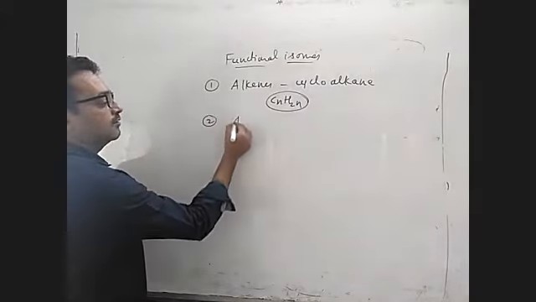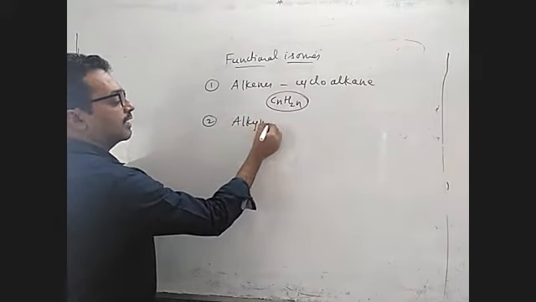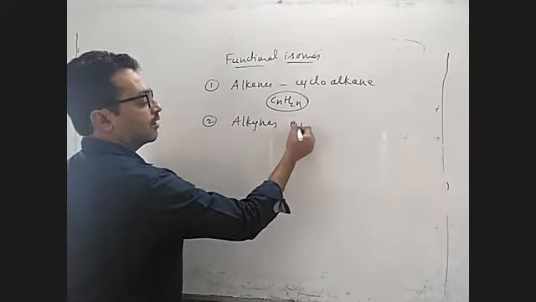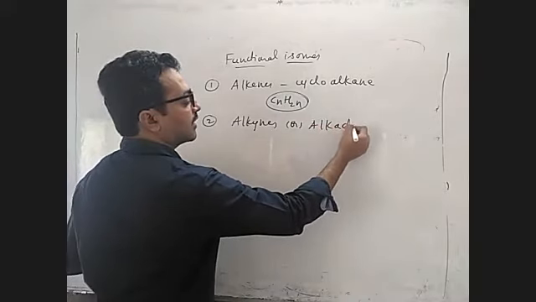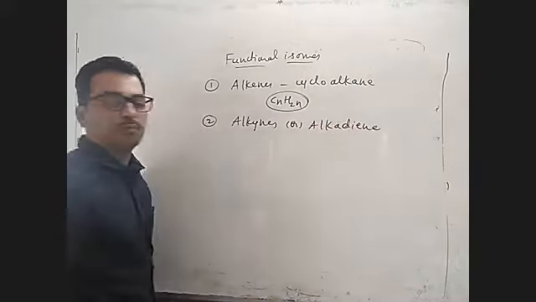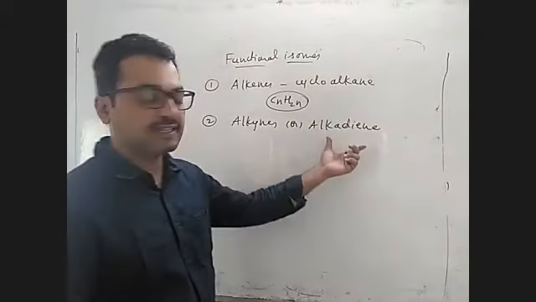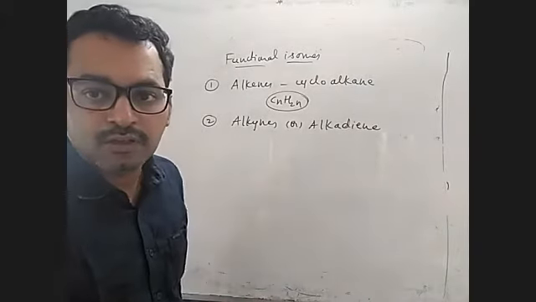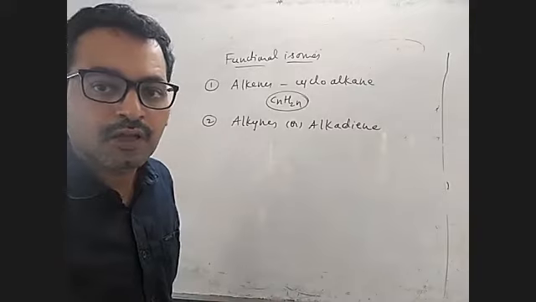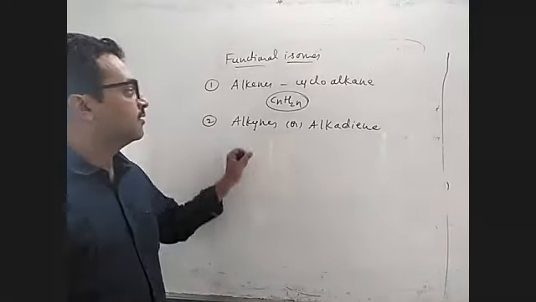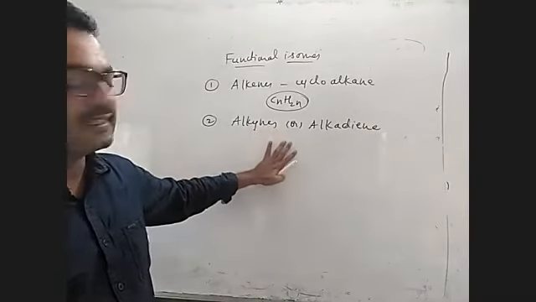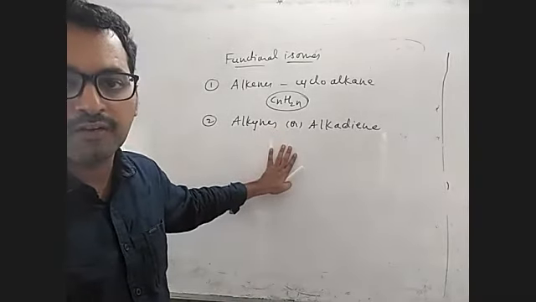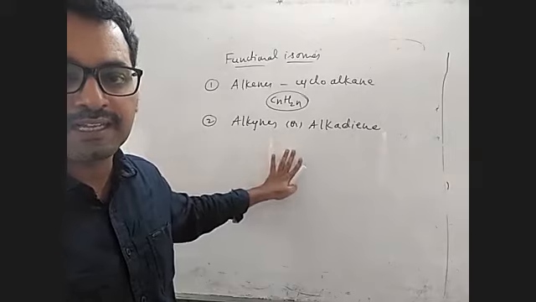Next one, alkynes and alkadienes. What are alkadienes? What are dienes? Compounds having two double bonds. So dienes are again classified into three types. Okay, fine. So there are 10 sets we have to remember for functional isomerism. There are 10 sets, children.